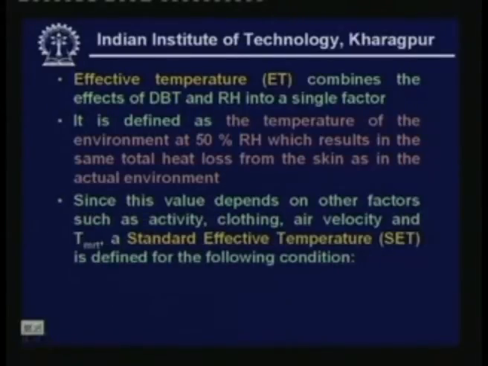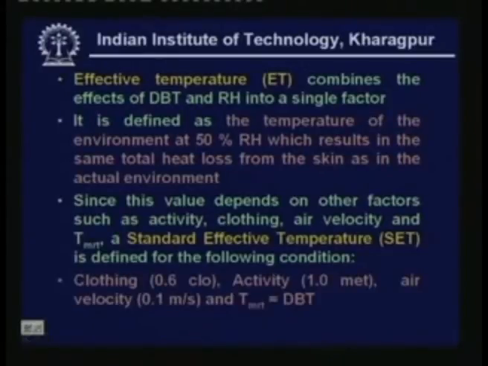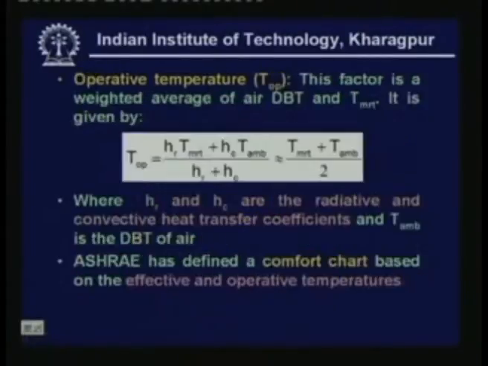Since the value depends on other factors such as activity, clothing, air velocity and mean radiant temperature, a standard effective temperature is defined for the following conditions. That means standard effective temperature is defined for a clothing value of 0.6 clo, activity of 1 met, air velocity of 0.1 meter per second, and the mean radiant temperature is taken as the same as the dry bulb temperature.